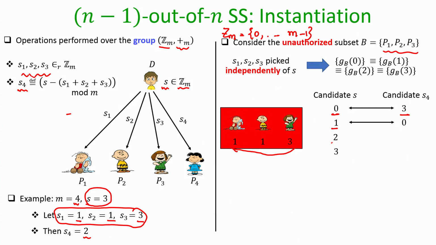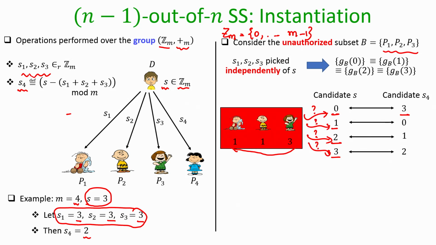The same 3 shares could be the shares for the secret 2 if the fourth share would have been 1, and the same 3 shares could be the shares for the secret 3 if the fourth share would have been 2, right. But since the fourth share could be any of these 4 values with equal probability, it could be any of these configurations in which the parties in B have actually participated.